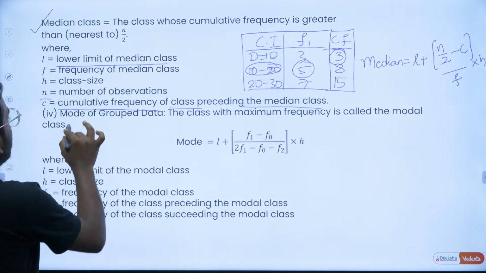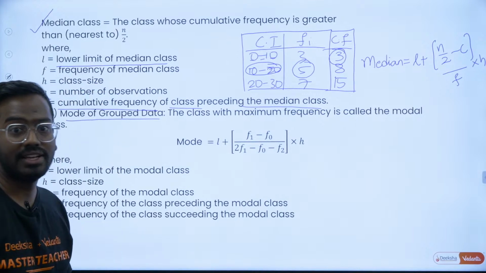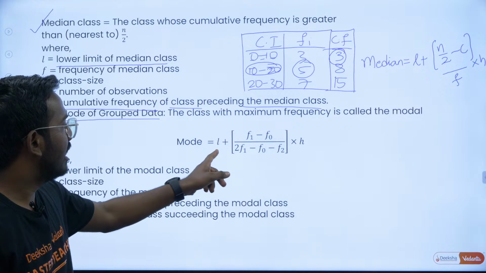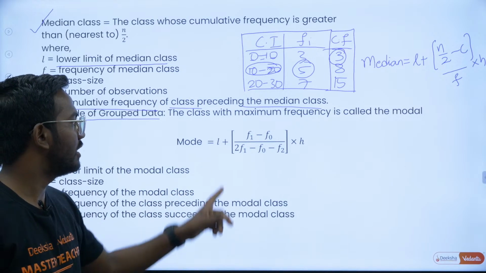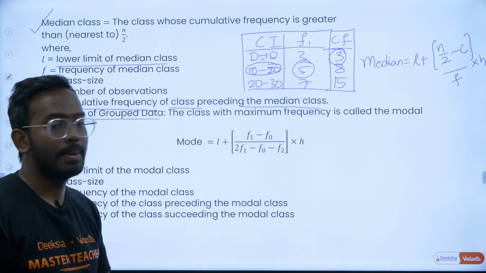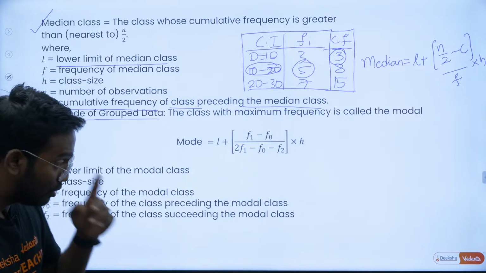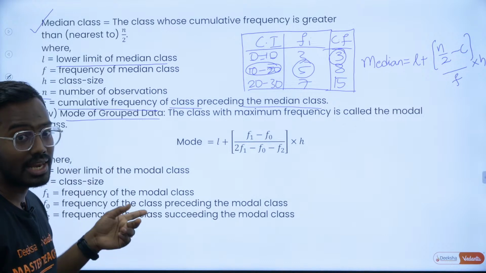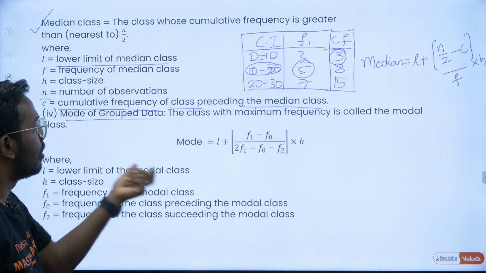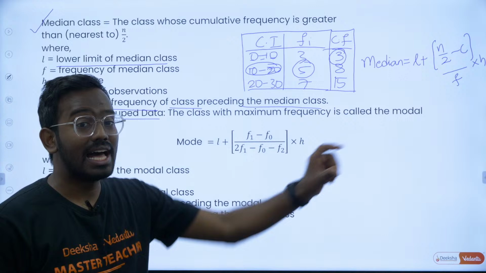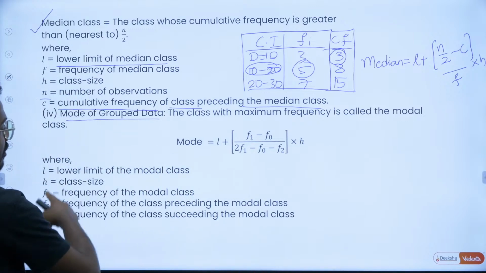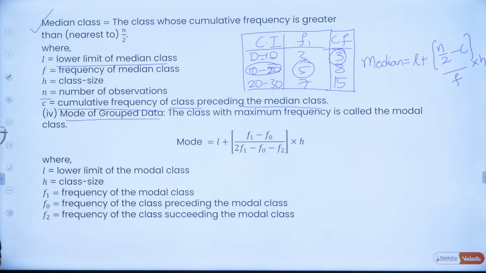Now how to find the mode of the grouped data? Again you have a direct formula: L plus (F1 minus F0) divided by (2 F1 minus F0 minus F2) into H. What do you mean by this? L is again the lower limit of the modal class here. There it was the median class. Modal class means the class interval in which you have the mode. First you will have to find the mode, and then you will find the modal class.